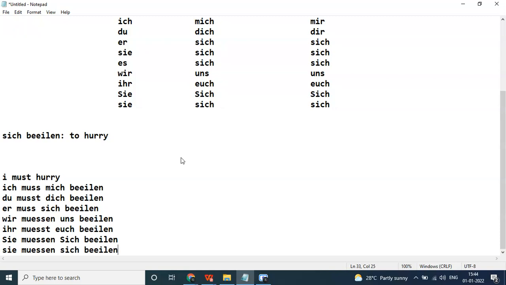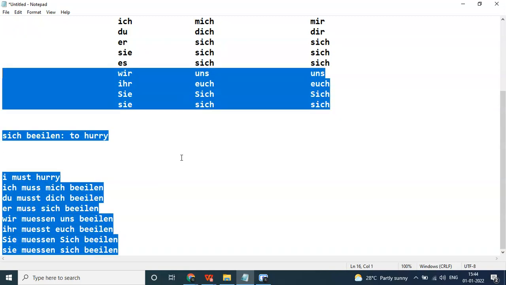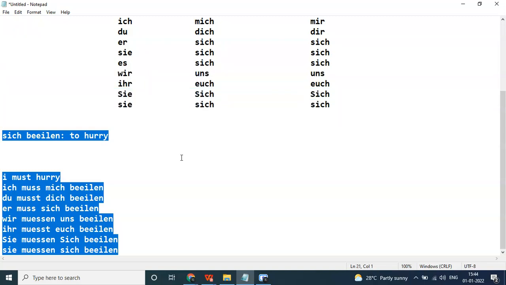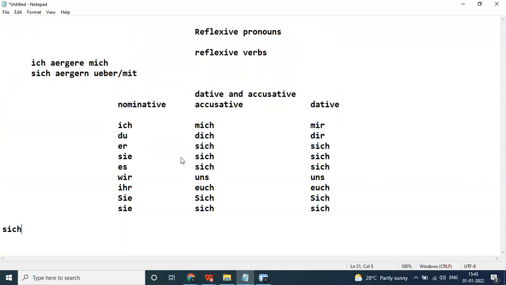There are certain verbs which are always reflexive. There are certain verbs which are not always reflexive. For example, you say this: treffen. It is not always reflexive. This is the problem that arises. The thing is that all the reflexive verbs do not always have the reflexive pronoun. Some reflexive verbs may not have the reflexive pronoun all the time, and some verbs are there which follow the dative form.